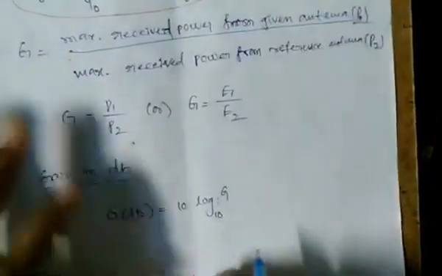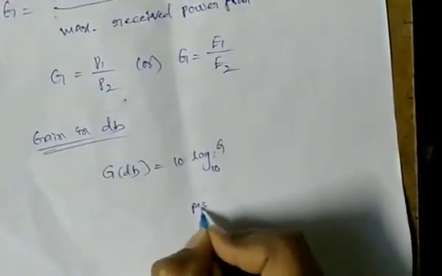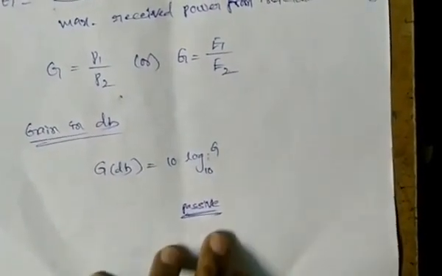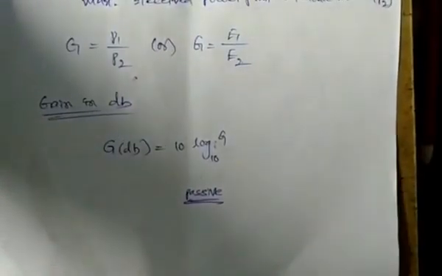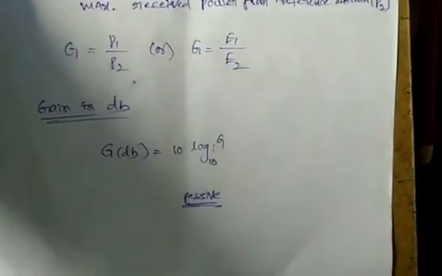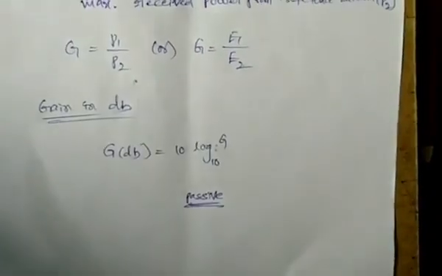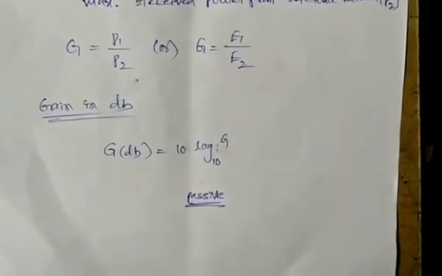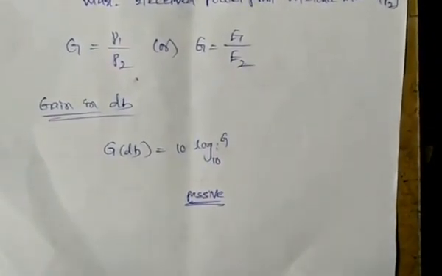Coming to the passive, what is the passive term? In the passive case, the system or device must be excited with an external signal.